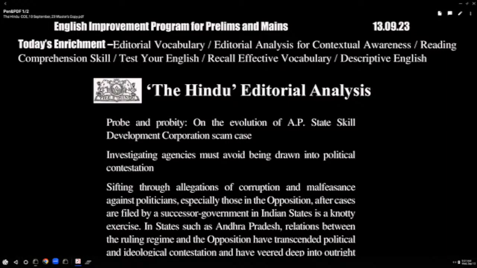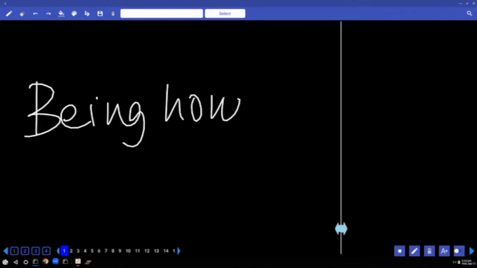There are two important words. Be alert, underline and write the part of speech, meaning. Today, so many words are there to learn. First one, probe and probity. I am sure you all know the word probe, investigation. But write the meaning of the word probity. Probity means being honest. It is on the other side. Being honest. Probity. Probe, probity.